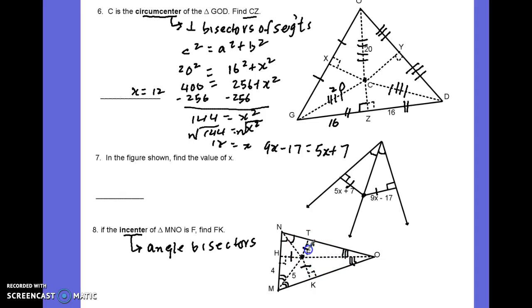So that's why FT is going to be the same as FK is going to be the same as FH. And he asks us to find FK. FK is the same as HF. So we look at this triangle here, we can use the Pythagorean theorem, and it says 5 squared is equal to 4 squared plus this, which is x squared, and you just solve.